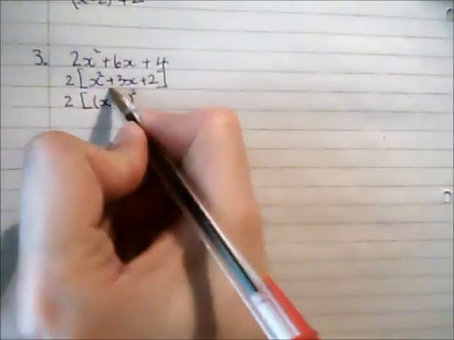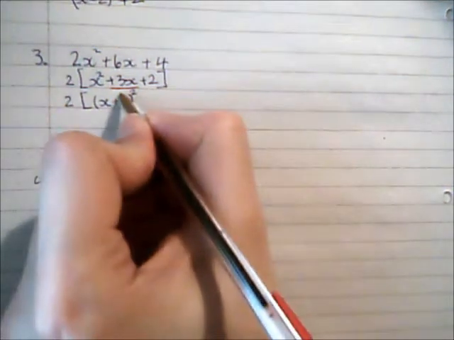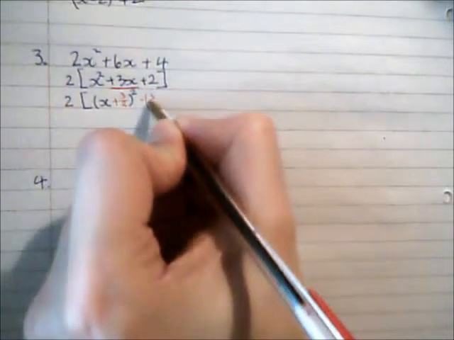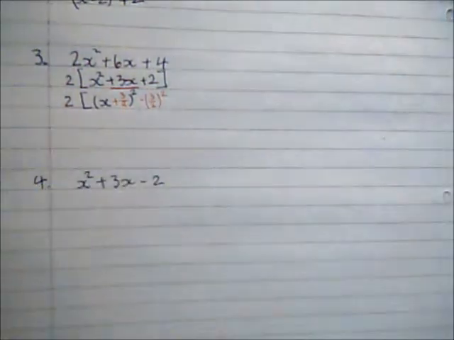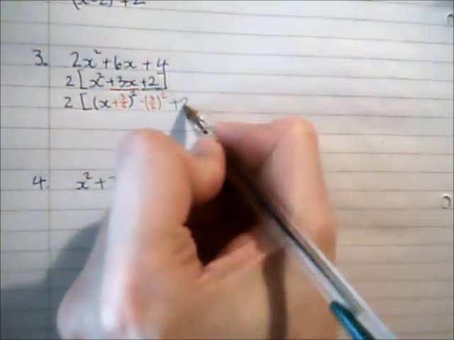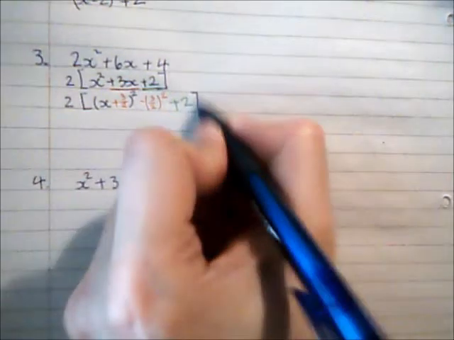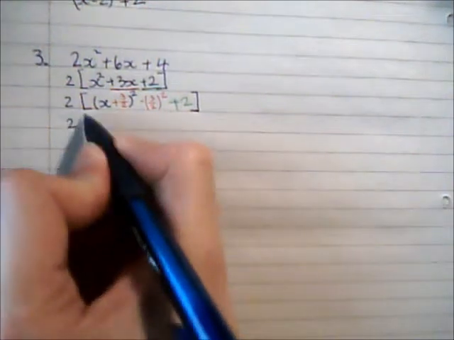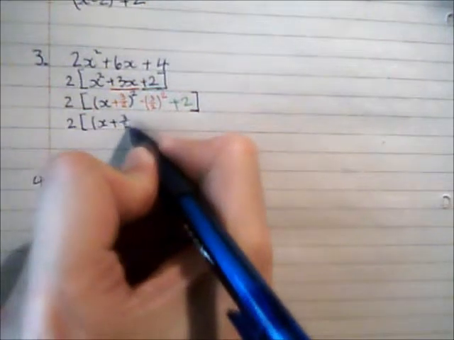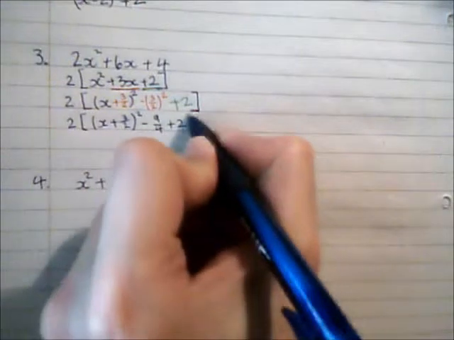So here I've got a coefficient of x of 3, so I'm going to half that, and write it as an improper fraction, 3 over 2. Subtract 3 over 2 squared, and then plus 2 on the end. And now I'm going to simplify those. So still keeping the 2 outside for now, x plus 3 over 2 squared, subtract 9 over 4 plus 2.